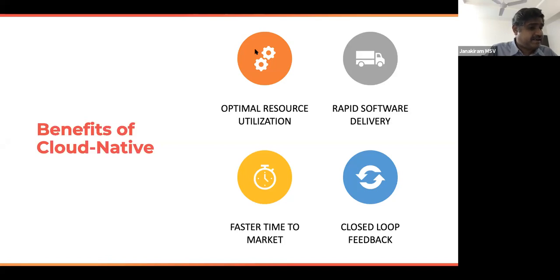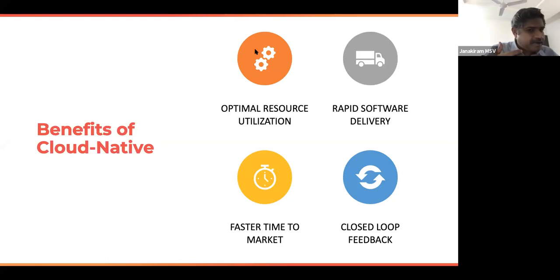Rapid software delivery. There is no excuse for improvising on customer experience, and you should ship software more often to always deliver better experiences. Irrespective of the business that you are in, whether you are talking to your customers via mobile apps or web apps or even televisions, it doesn't matter. You need to ship software more often and add features at lightning speed.